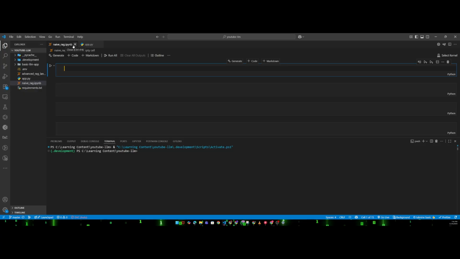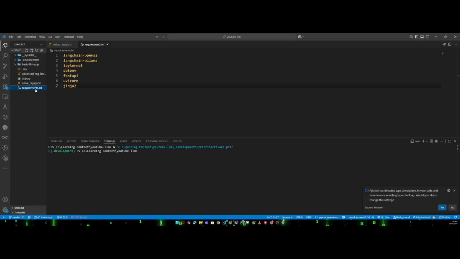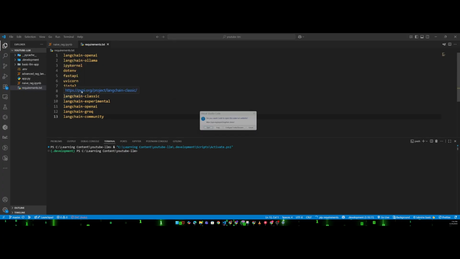Before starting, I am going inside this requirements.txt, and I am providing some library names that I am going to use. LangChain text splitter, LangChain classic, LangChain experimental, LangChain OpenAI, LangChain Groq, LangChain community. These are the libraries that I am going to use in today's session, so that is why I am installing them inside my environment.